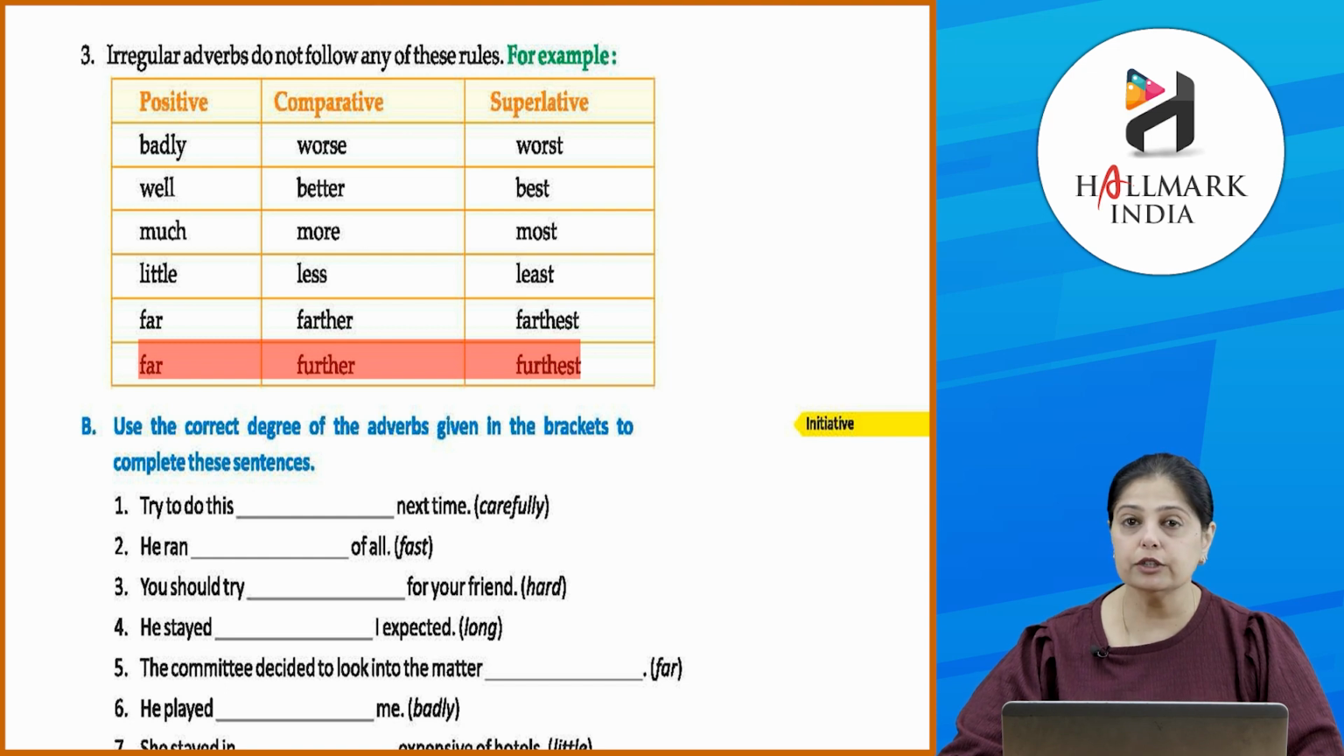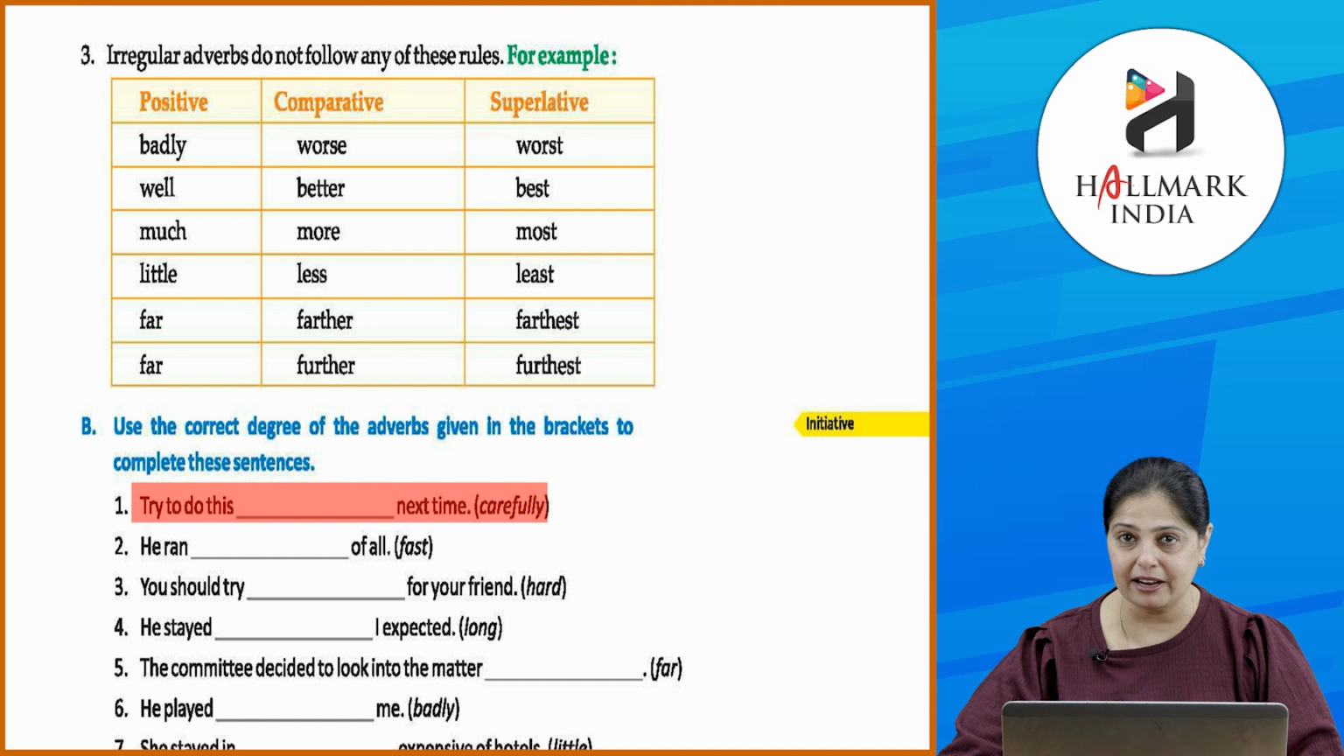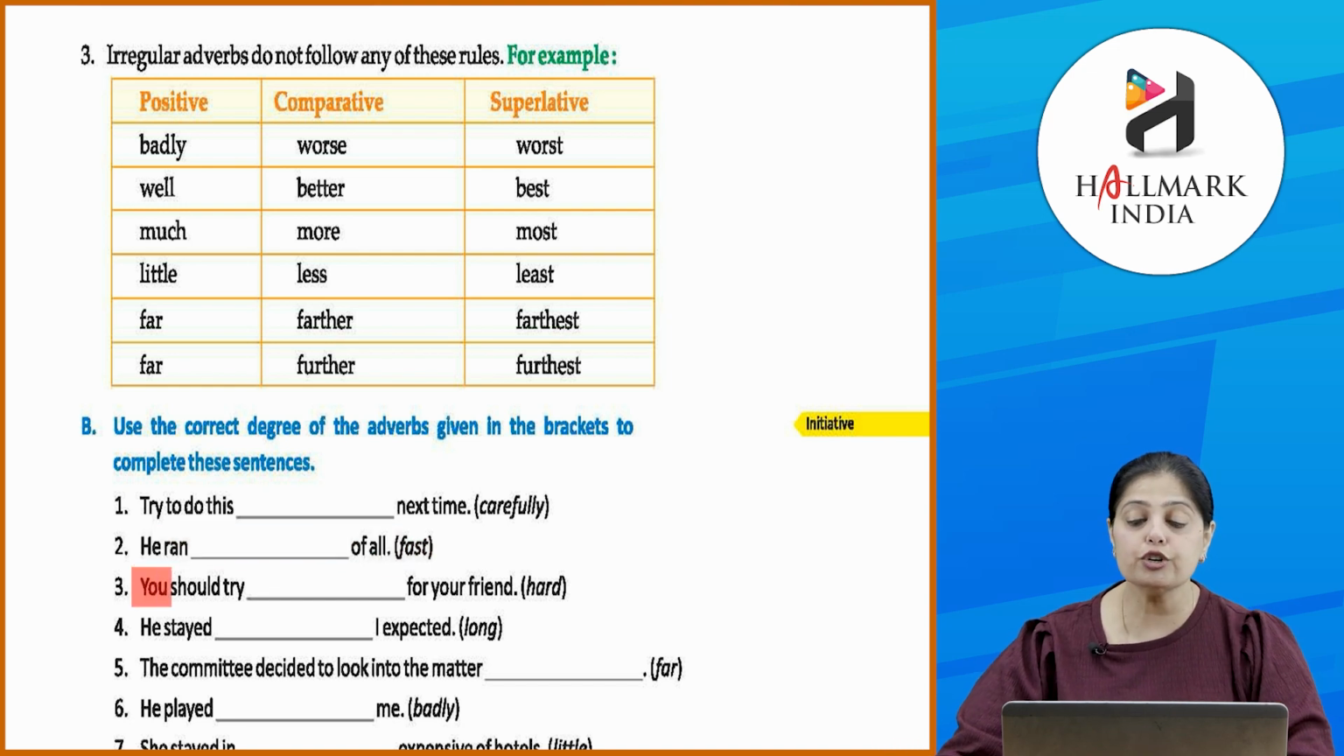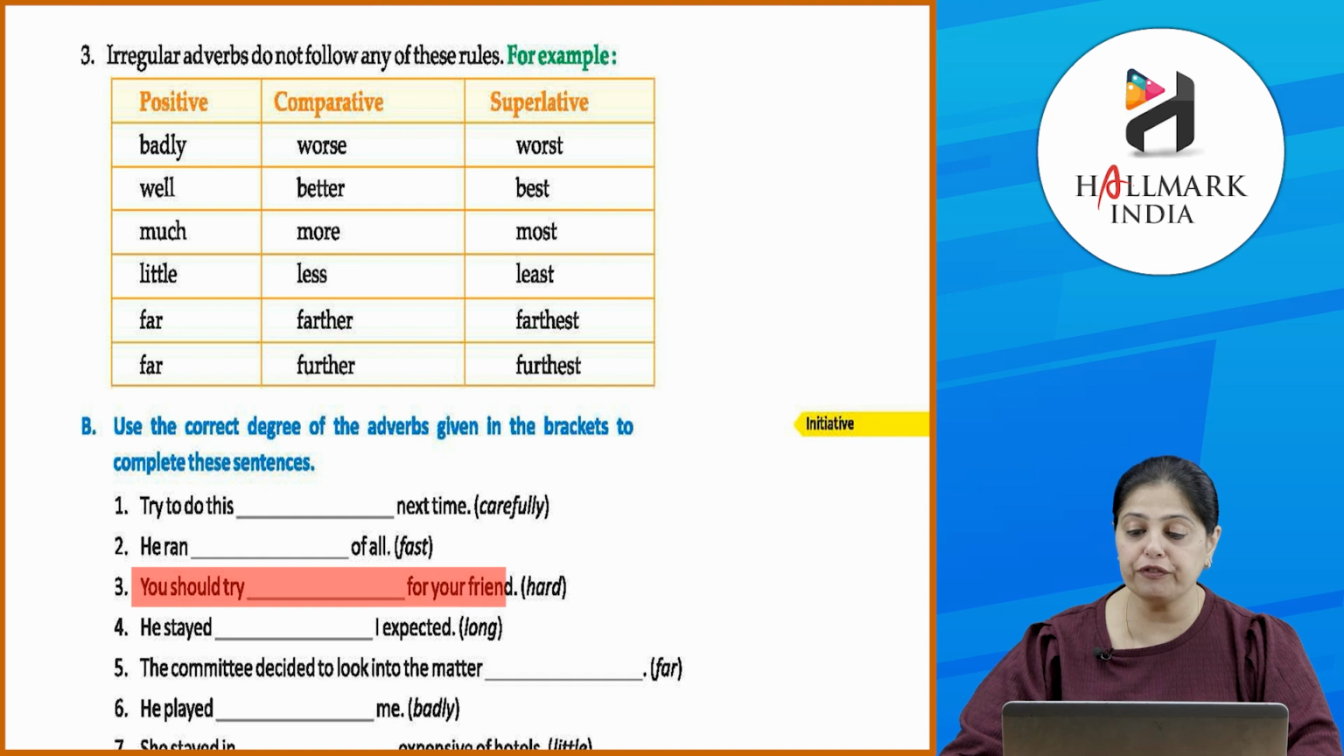Now, let's do this exercise, okay? Use the correct degree of the adverbs given in the brackets to complete these sentences. First, try to do this more carefully next time, okay? He ran fastest of all, okay? Because सबके साथ है, that's why. You should try dash for your friend. You should try hard for your friend. Clear? Chalo, ab baki sentences you have to do by yourself.